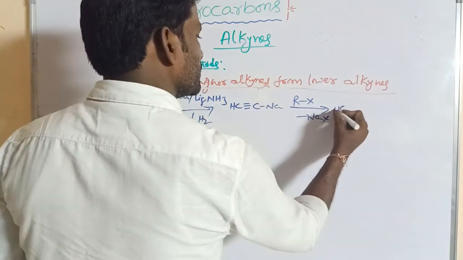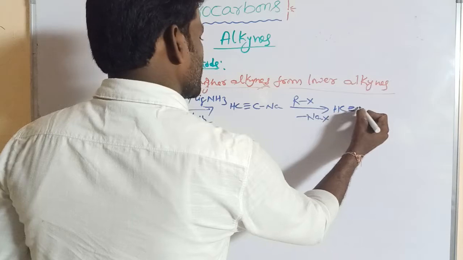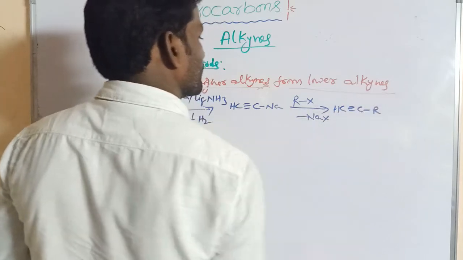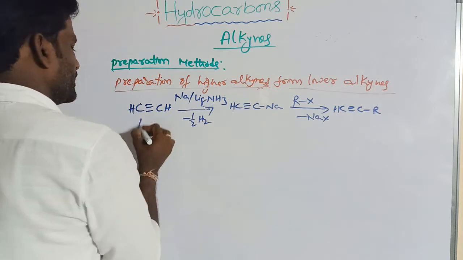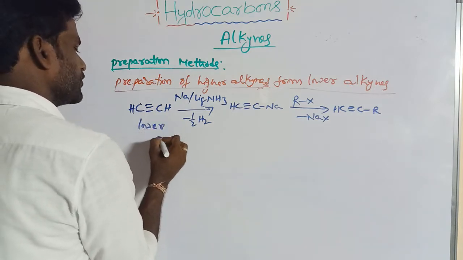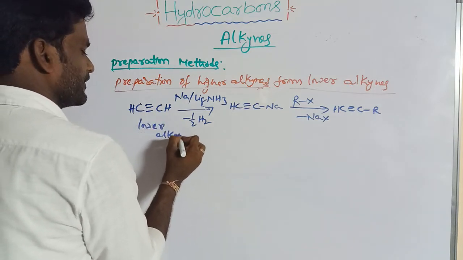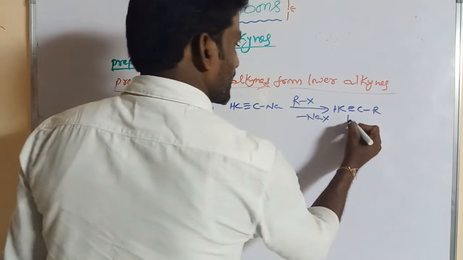So CH triple bond CR. This is the lower alkyne, and this is the higher alkyne.